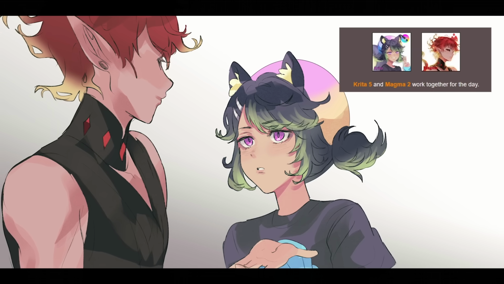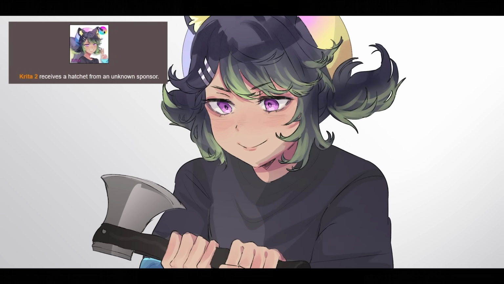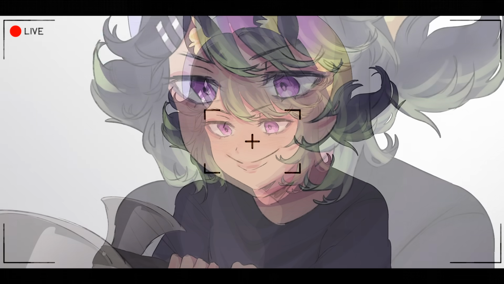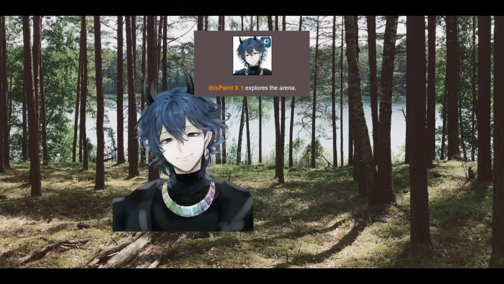Krita and Magma work together for the day. Krita receives a hatchet from an unknown sponsor, telling her she is on the right path. She can win. Ibis Paint X explores the arena.